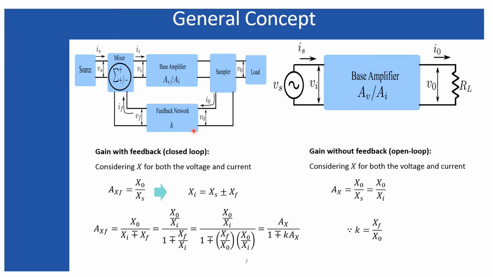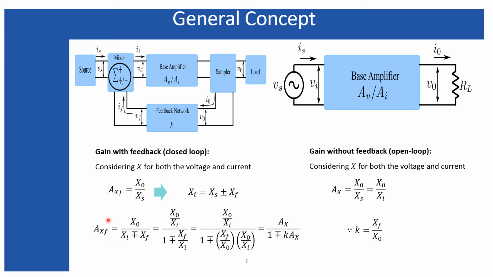So K is the feedback factor, or equivalently you can call it the gain of the feedback network. The ratio of the output signal of the feedback network to the input signal of the feedback network is the feedback factor, as I have shown here. Therefore, this Xf divided by X0 can be written as K.